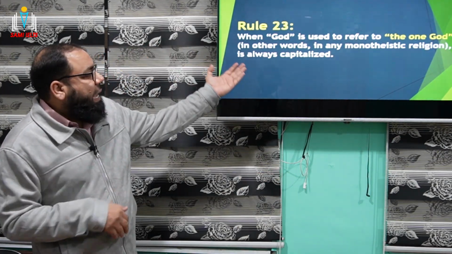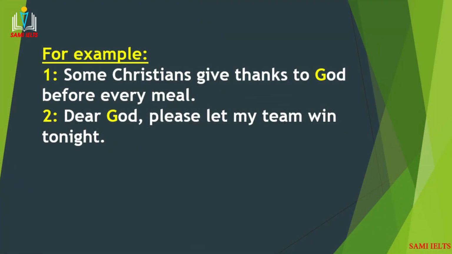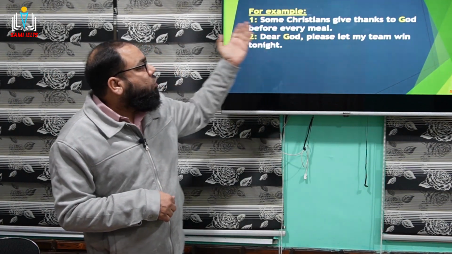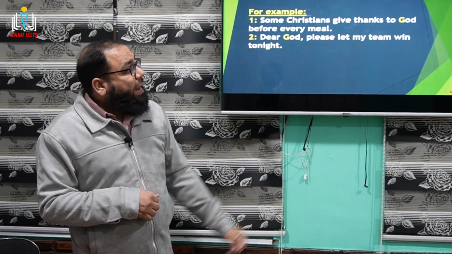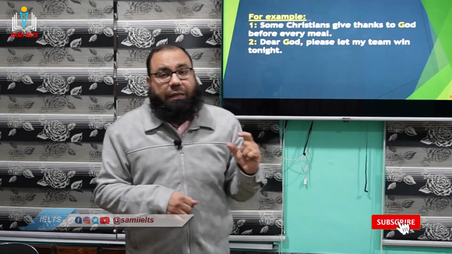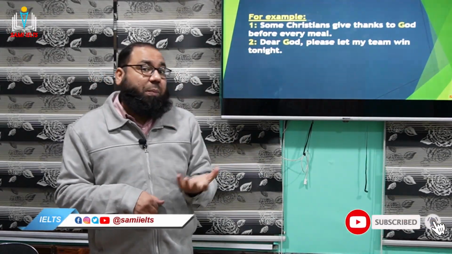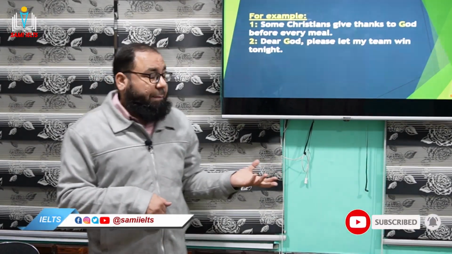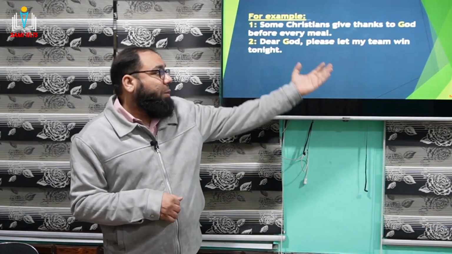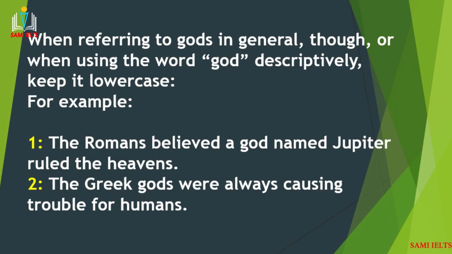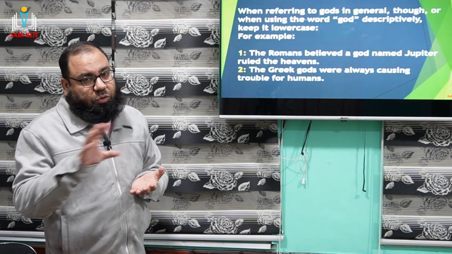And I can give you the example. If we see here now, yeah, some Christians give thanks to God before every meal. Now here, that is actually a particular name, that is a proper noun, right? So this God is capital. And again, he said, now, dear God, please let my team win tonight. This is another one. But guys, remember, when this is used as a common noun, then this is always small.